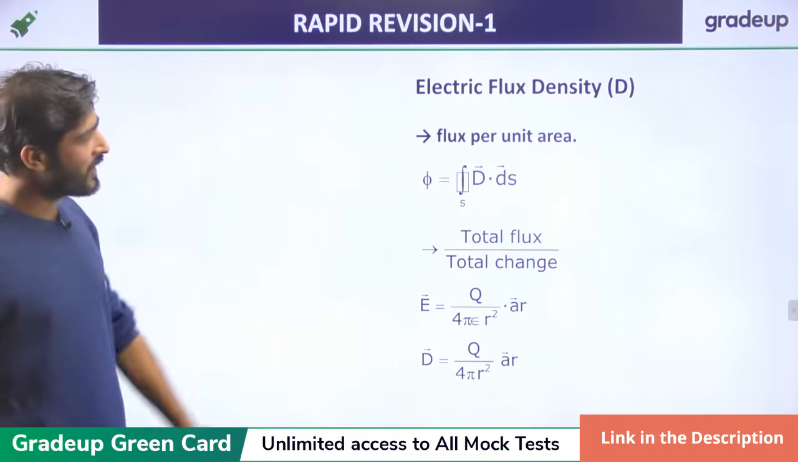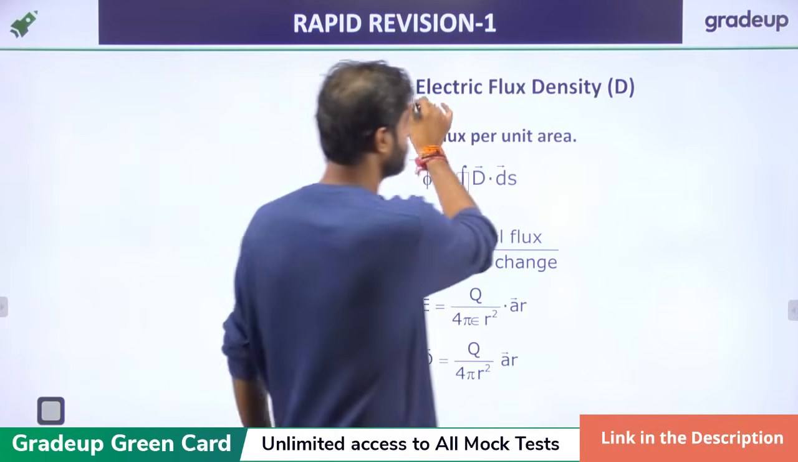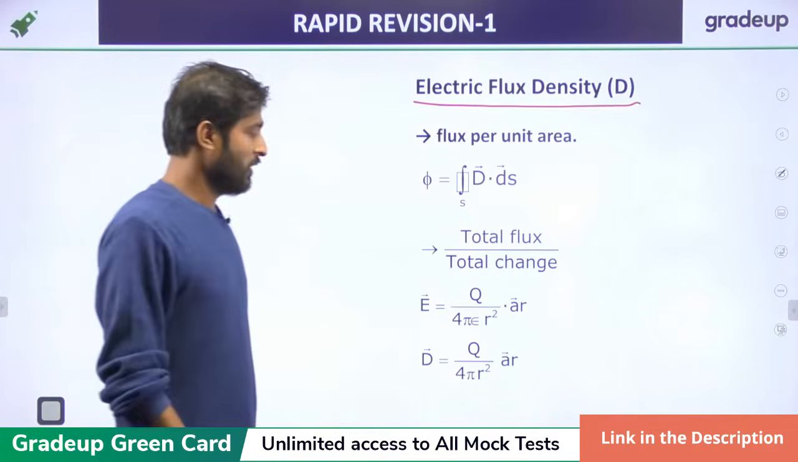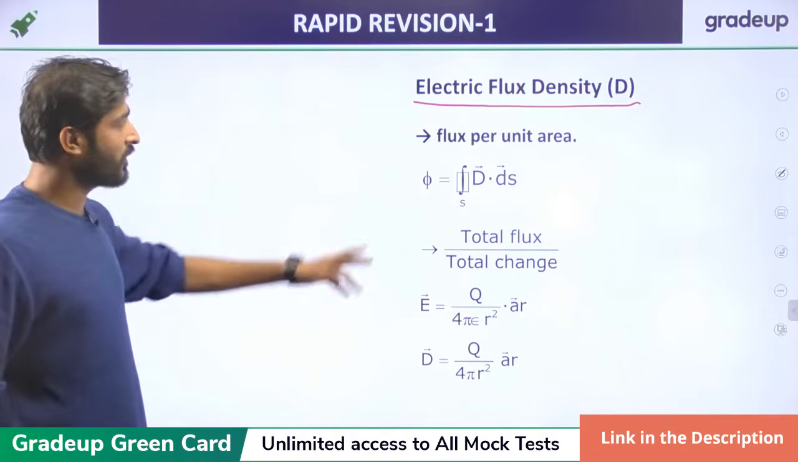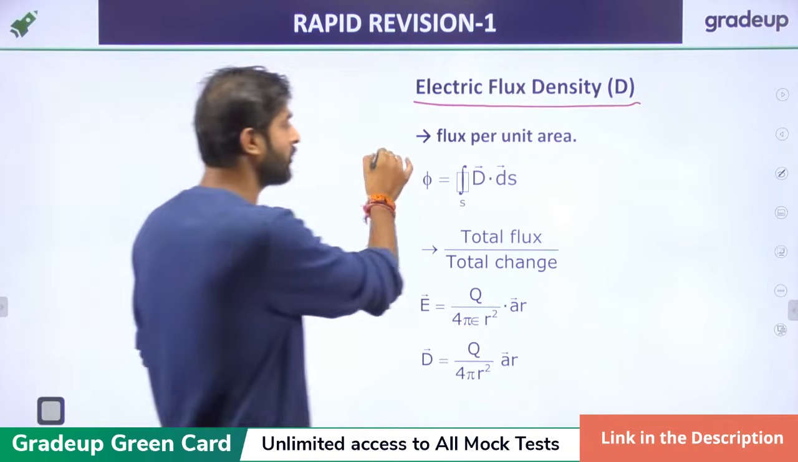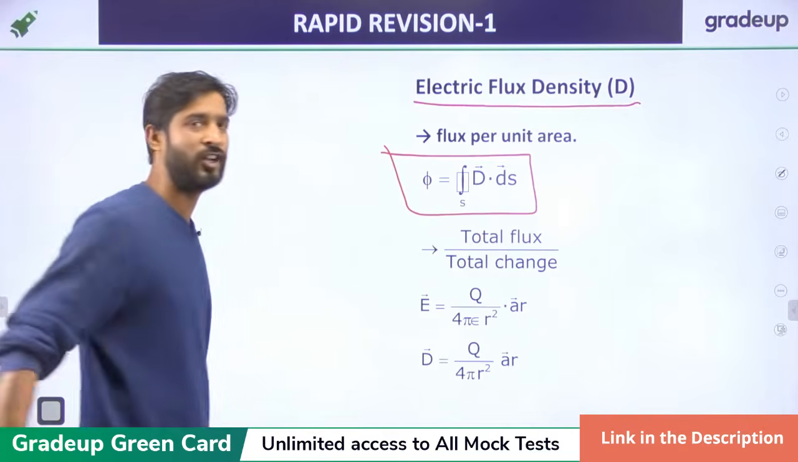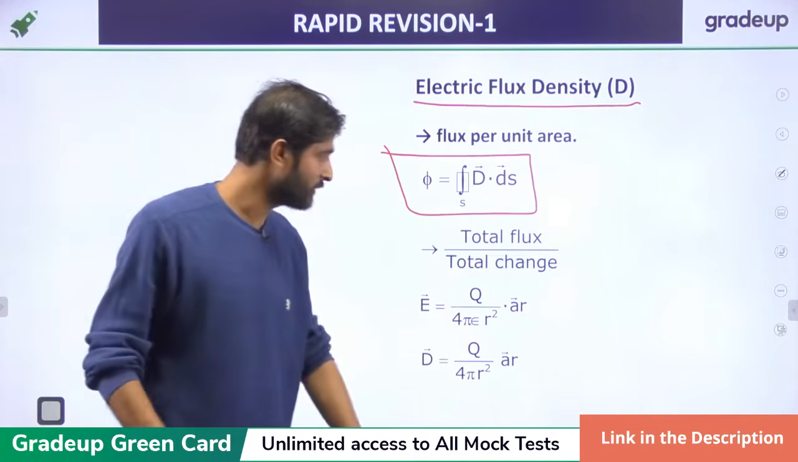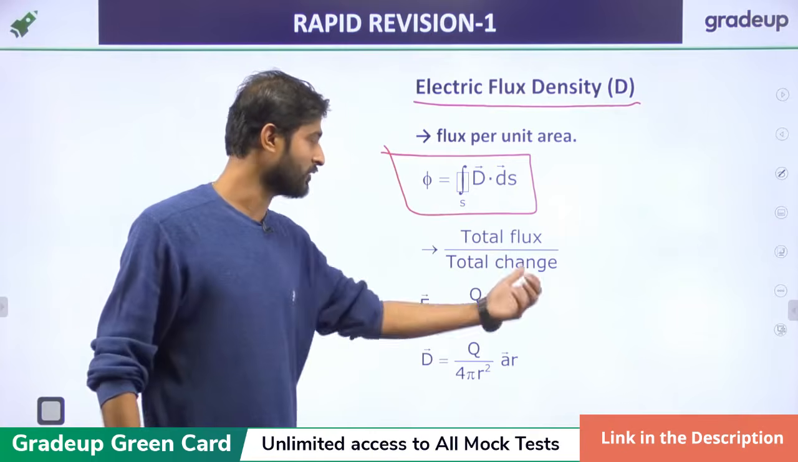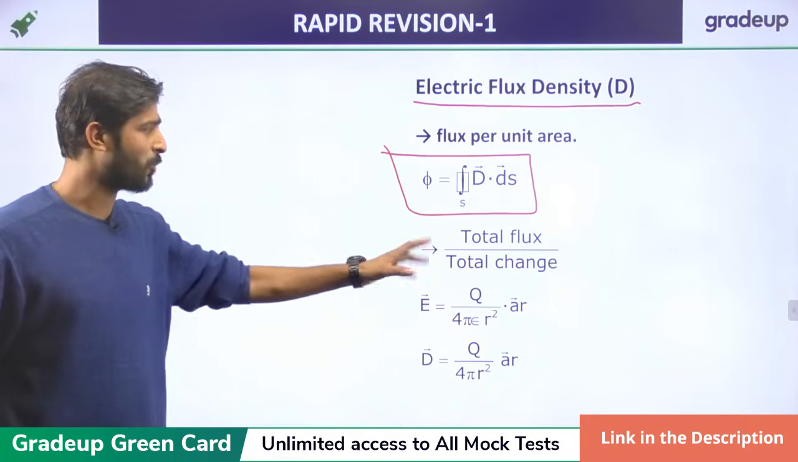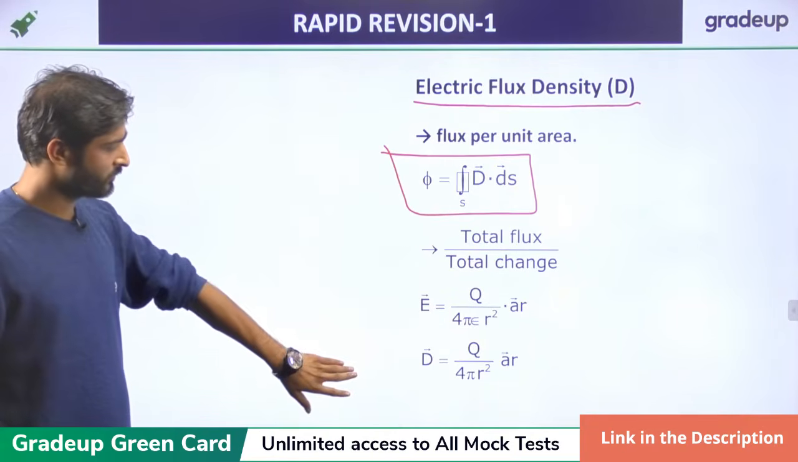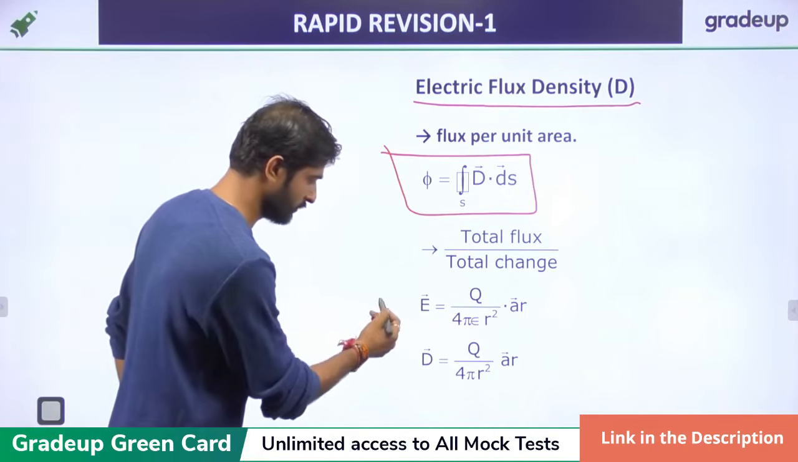Now, electric flux density, D. We know the electric flux density from the Gauss law formula: D dot dS is just phi, the total flux, or the total charge enclosed.